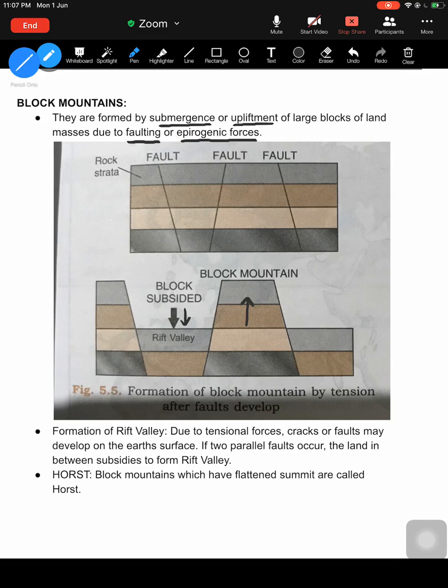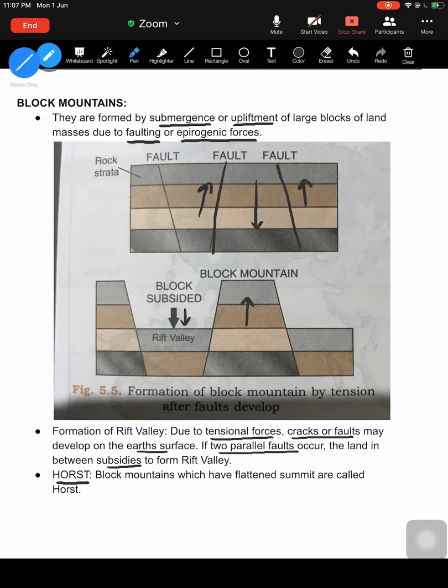The downward portion that subsides is known as a rift valley. Now, how does a rift valley form? Because of tensional forces, cracks or faults may develop on the Earth's surface. If two parallel faults occur, the land between subsides. So, two parallel faults, this fault here and this fault here. What is happening? The middle portion subsides, whereas the side portions rise above to form block mountains, and the middle portion forms the rift valley. Now, the other term that you must know is horst.